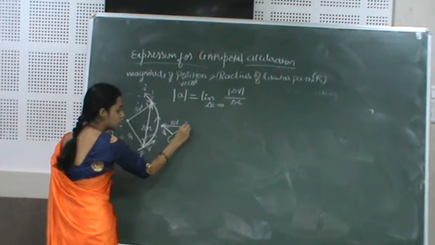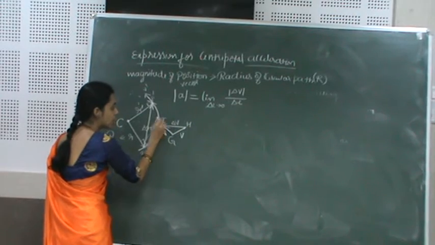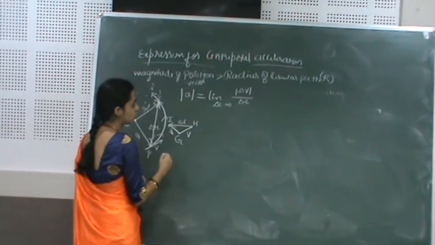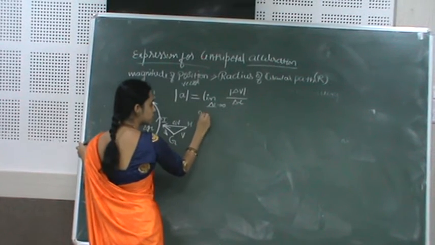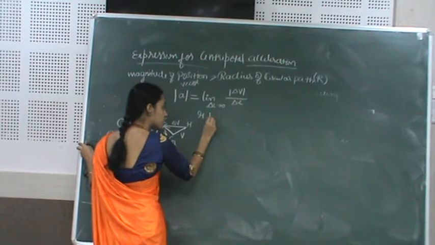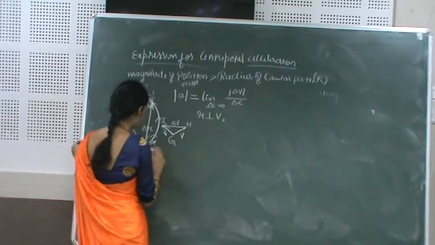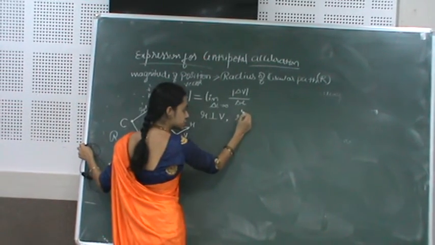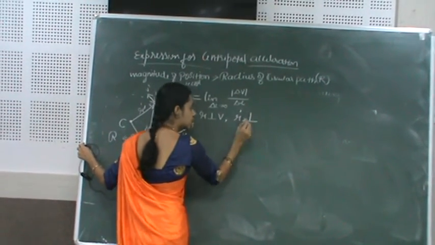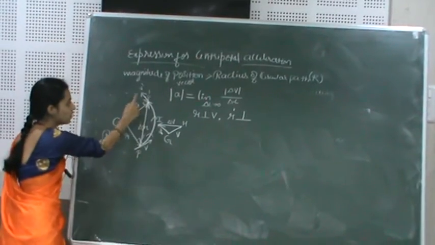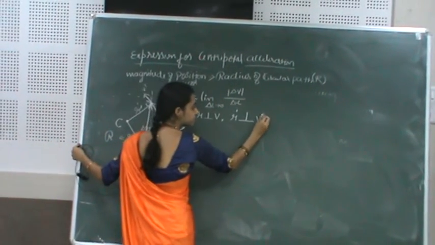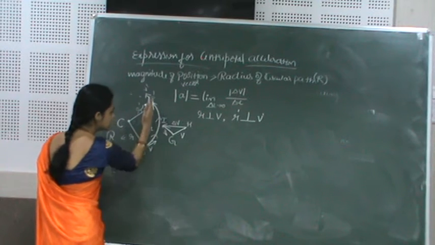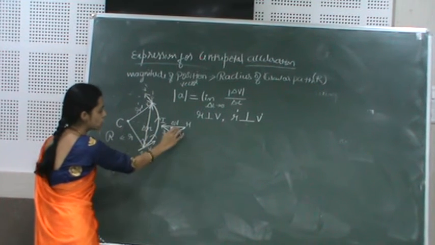Okay, in the diagram you can say that the position vector r is perpendicular to the velocity v. Similarly, r dash is perpendicular to v dash. And also the change in position, that displacement concept.